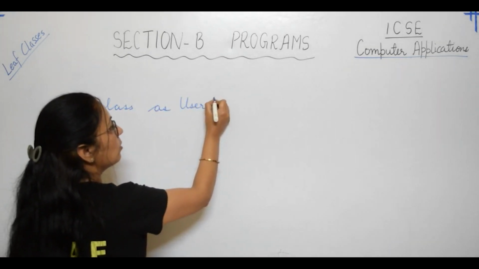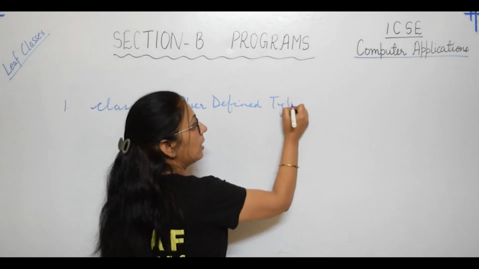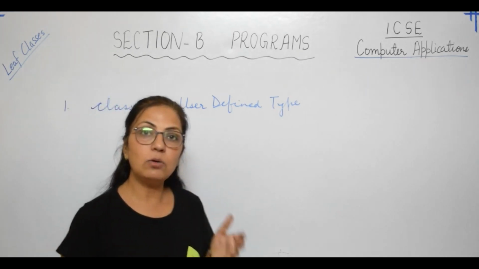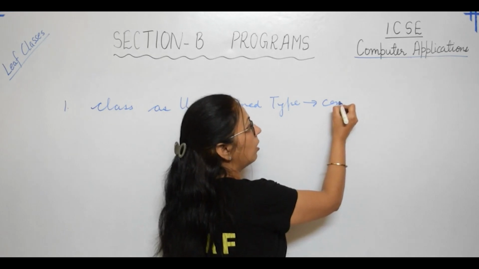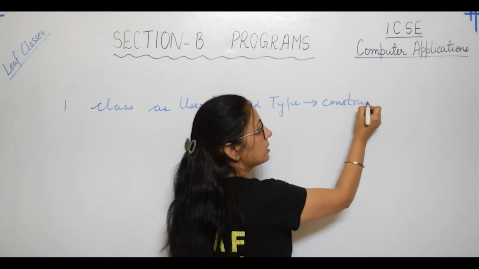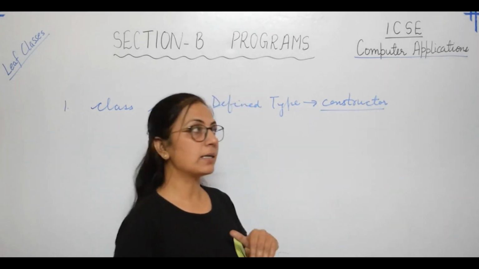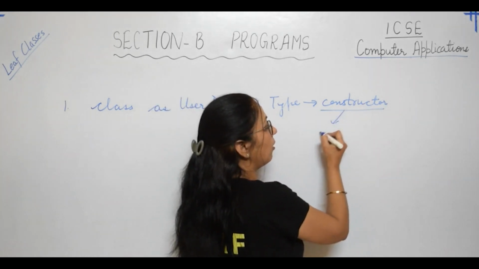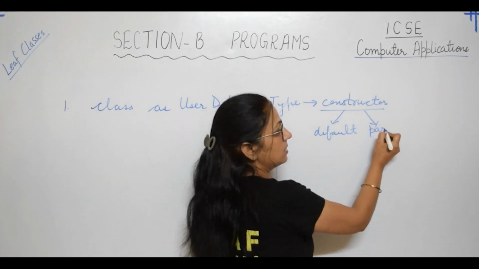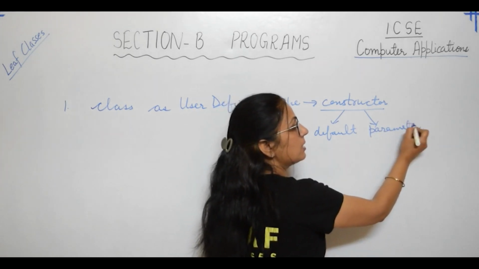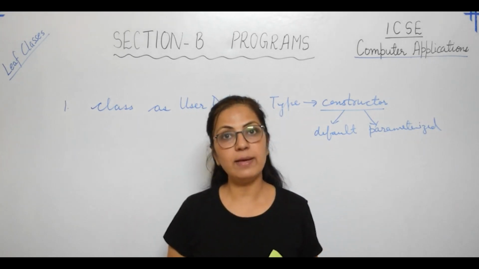Children, in this question, you can get the question with or without a constructor. And if it is with a constructor, it can be a default constructor or a parameterized constructor. So this is one program that is always asked.